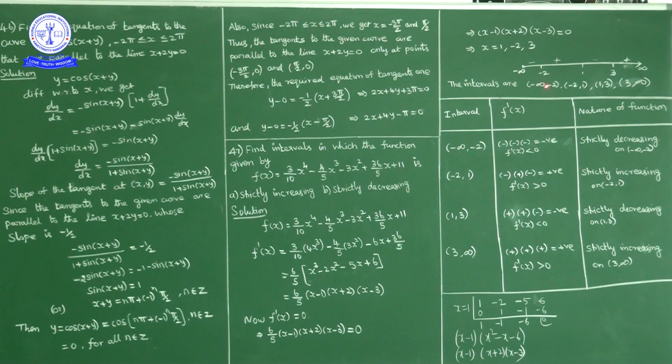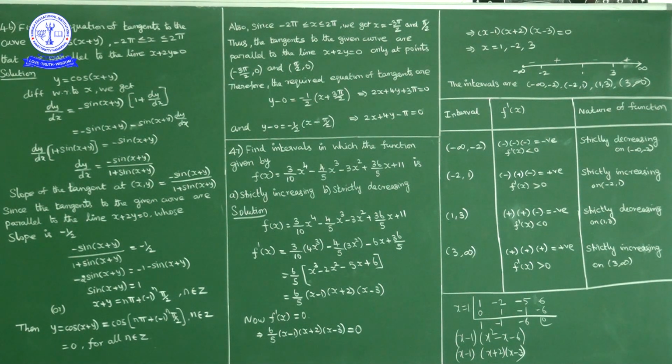Now one interval is minus infinity to minus 2. Take any number below minus 2, for example minus 3. If you put minus 3 here, minus 3 minus 1 is negative, minus 3 plus 2 is negative, minus 3 is also negative. The product of 3 negative numbers is negative. f dash of x negative means decreasing function. So f of x is strictly decreasing in the interval minus infinity to minus 2.